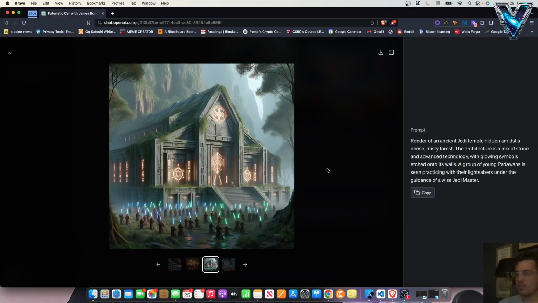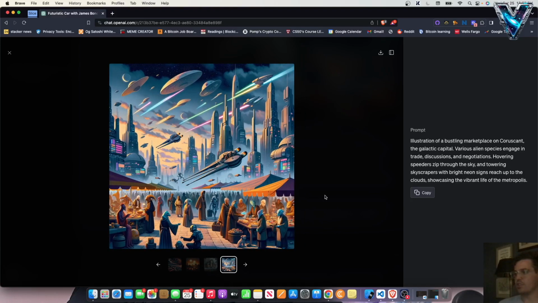Ooh, look at all the Jedis. Render of an ancient Jedi temple hidden amidst a dense, misty forest. The architecture is a mix of stone and advanced technology, with glowing symbols etched onto its walls. A group of young Padawans is seen practicing with their lightsabers under the guidance of a wise Jedi master. Illustration of a bustling marketplace on Coruscant, the galactic capital. Various alien species engage in trade discussions and negotiations. Hovering speeders zip through the sky, and towering skyscrapers with bright neon signs reach up to the clouds, showcasing the vibrant life of the metropolis.